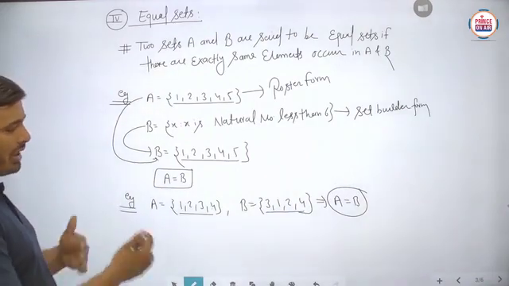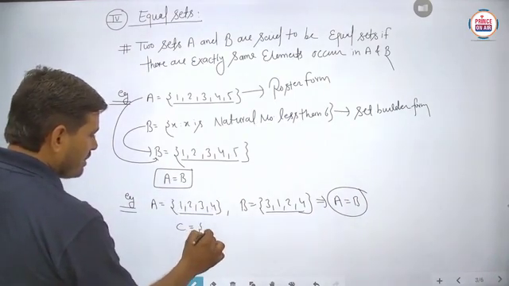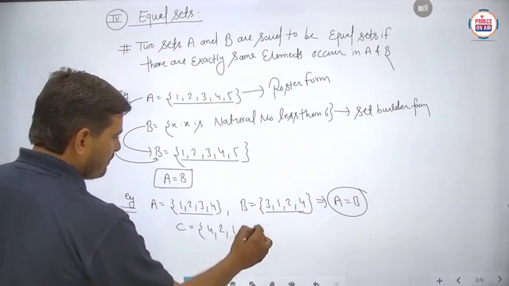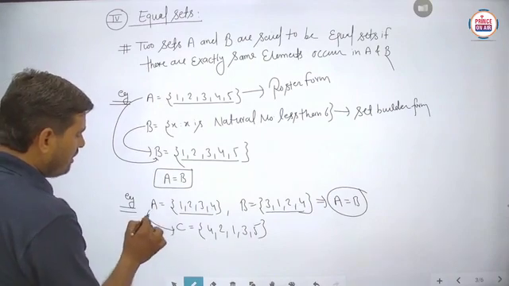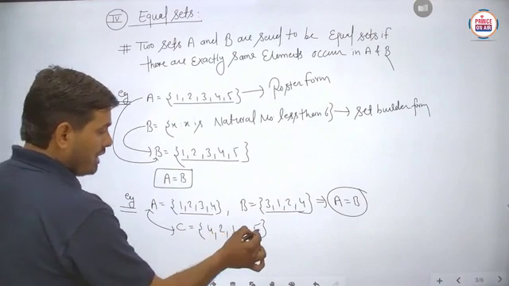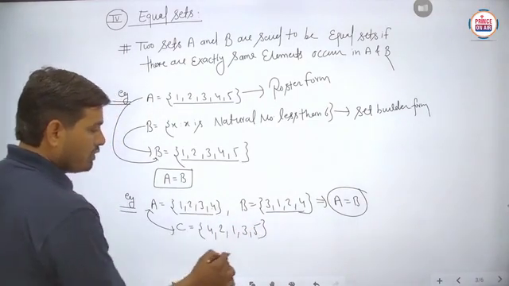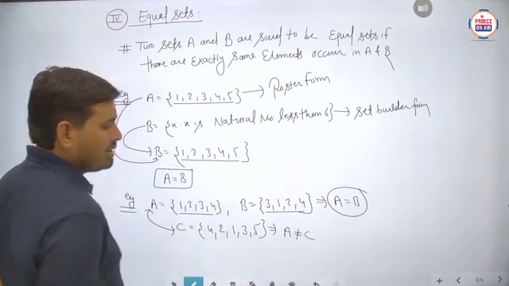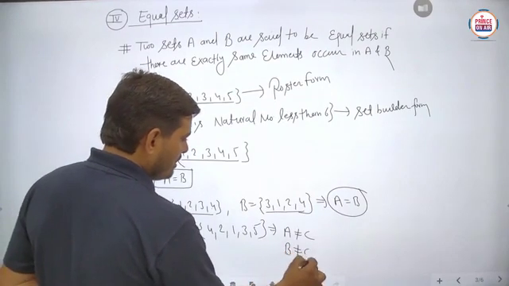So students, sometimes suppose we also have to mention some set C. Suppose it is written as 4, 2, 1, 3, 5. Is it clear? Then what can you say about the A and C sets? Basically this particular element 5 will not be in A. So you can say that set A is not equal to set C, and similarly B is not equal to C. Is it clear?